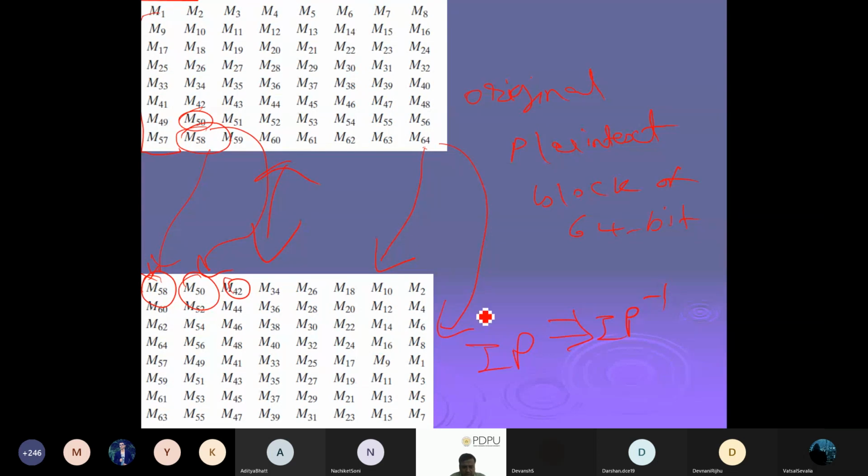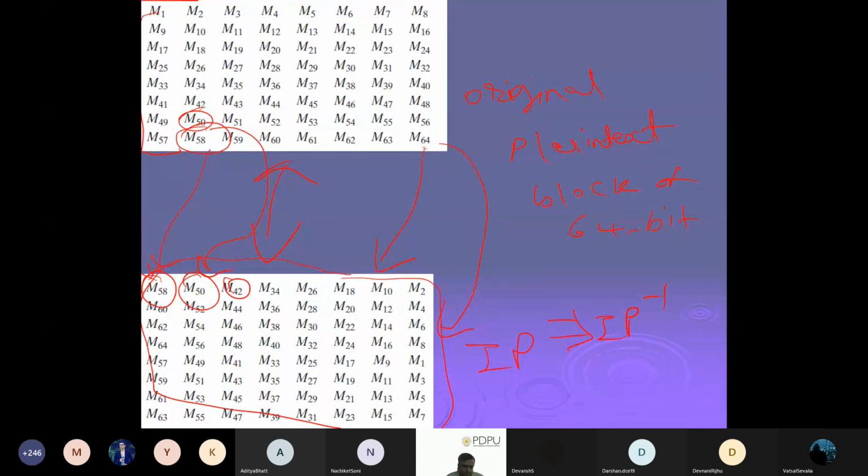My question is, once I have this particular block, can you tell the position of the first bit in this block? Consider it an 8 cross 8 array.